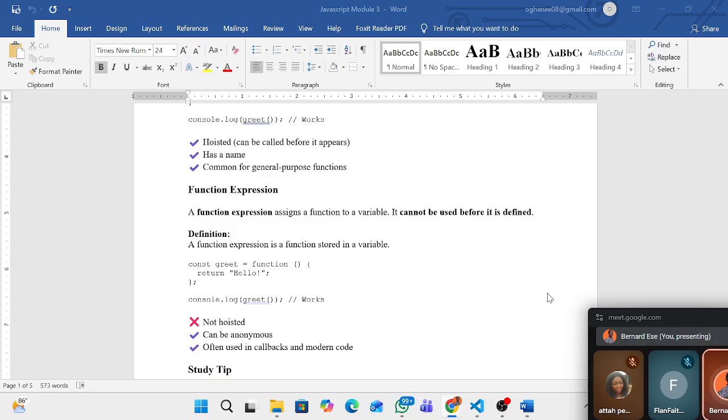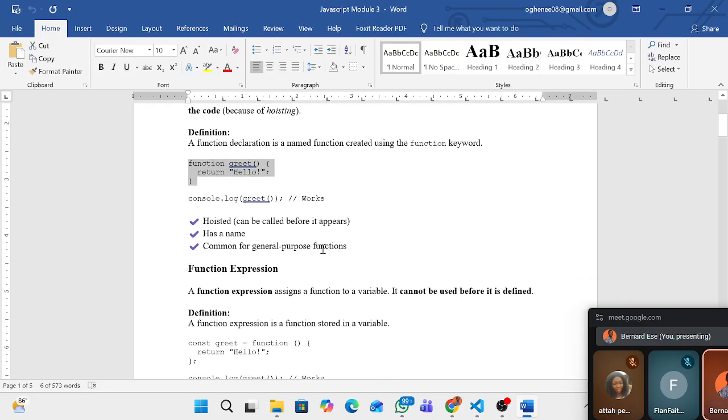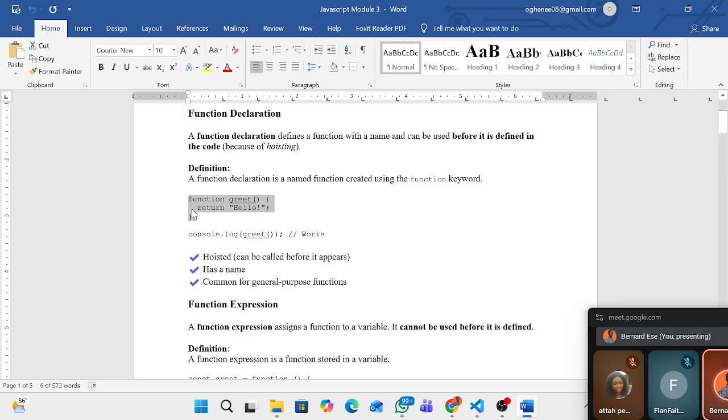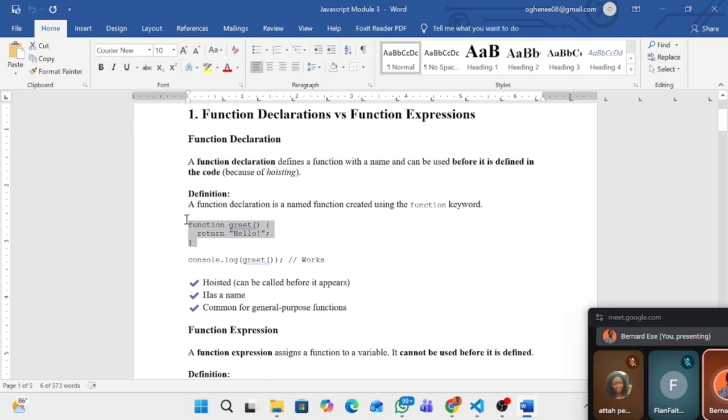So a function expression assigns a function to a variable. It assigns a function to a variable. Look at function expression. This is a function expression. Now, oh sorry, this is a function. I mean to say this is a function. Now function expression is when you now assign this function, you attach it to a variable.